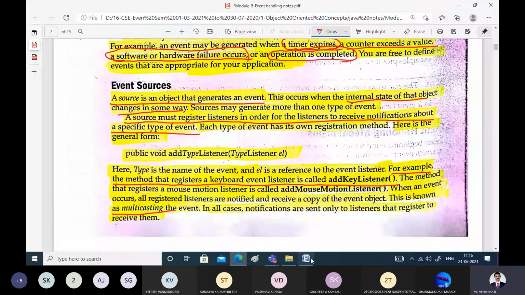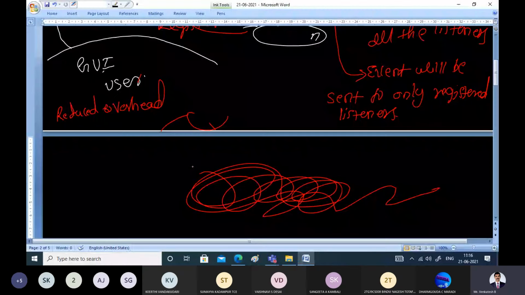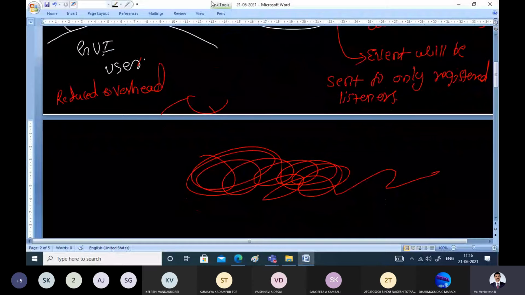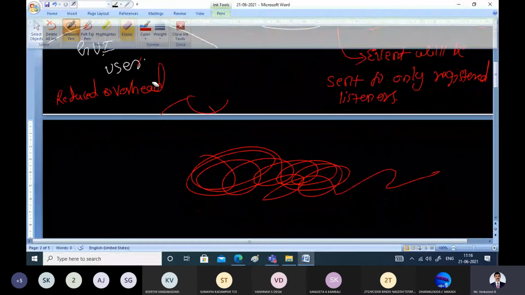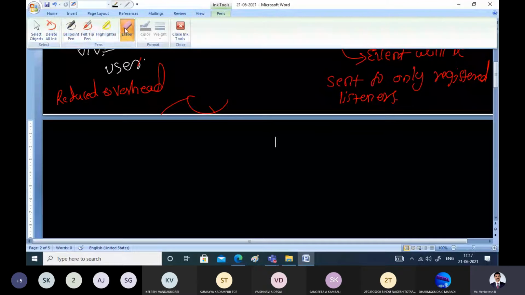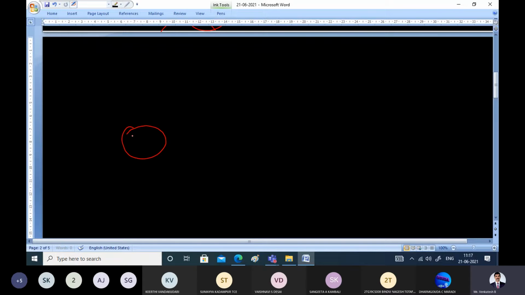Now, to enable that, as I said, all the listeners should register with the corresponding sources, saying that they are capable of handling those events. For example, this is a source, and this is a listener. A source should allow the listeners to register, and listeners should register with the sources.